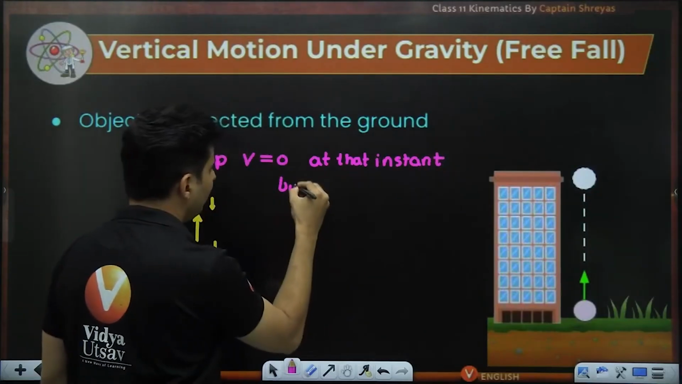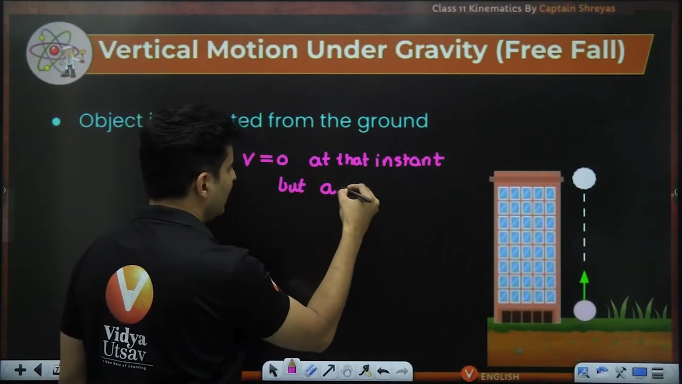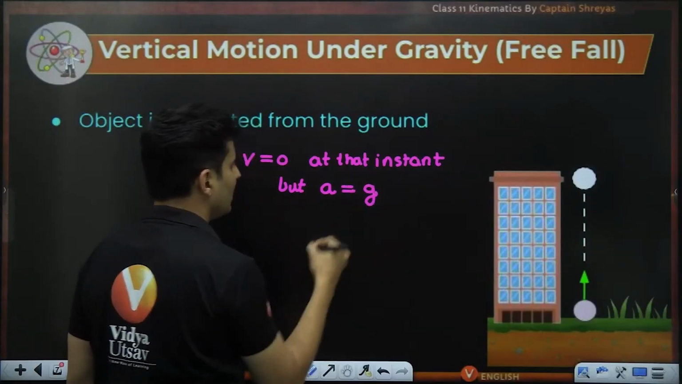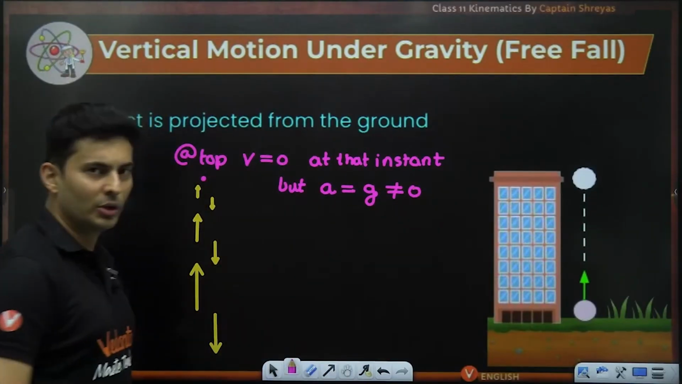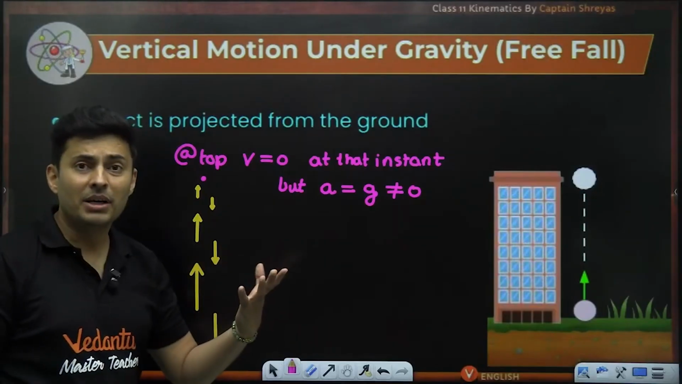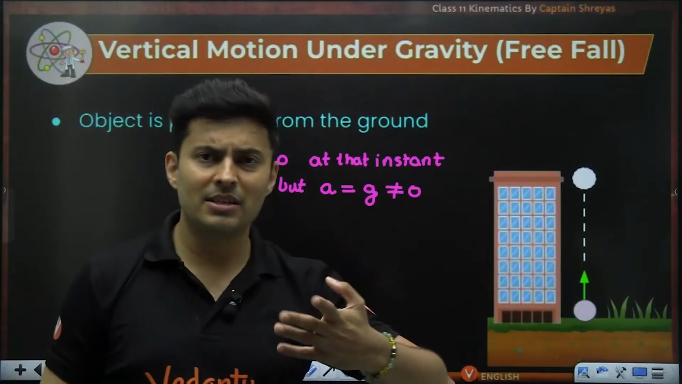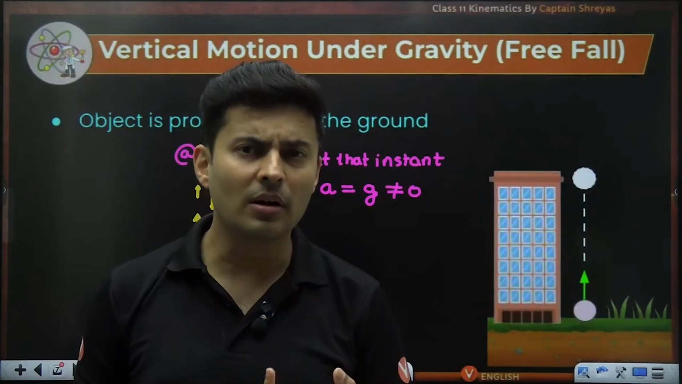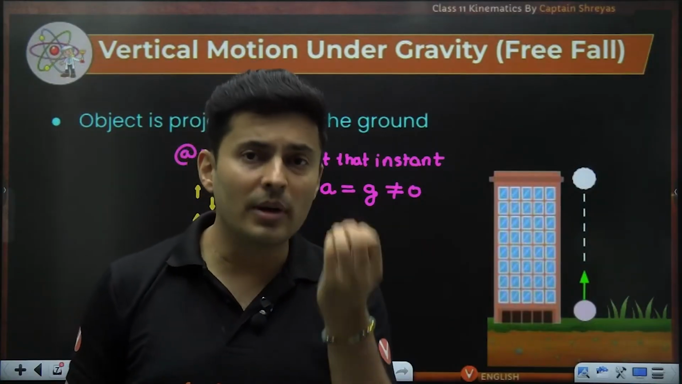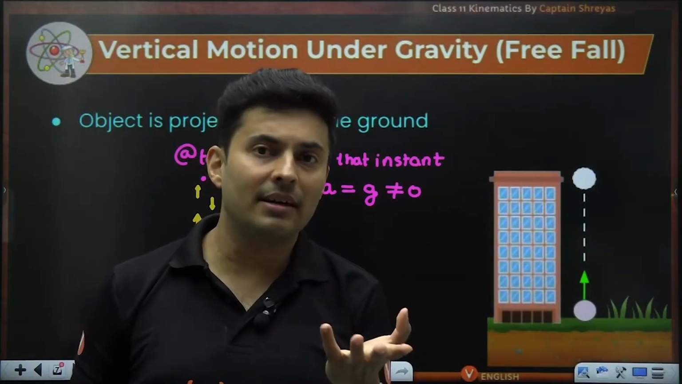But do not forget, acceleration is still going to be g, which is not zero. Acceleration is always going to be there. This is a very unique example. There are statement based questions like when velocity is zero, acceleration is zero. It's wrong. If velocity is zero for a moment, it does not mean it is not accelerating.